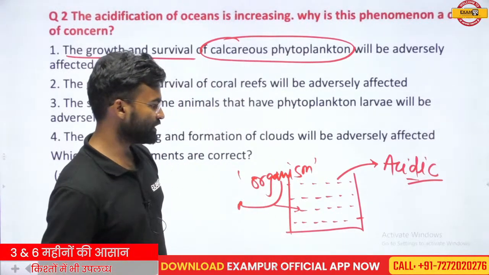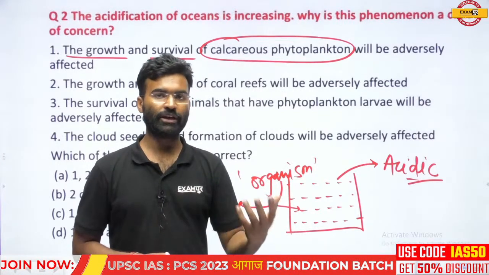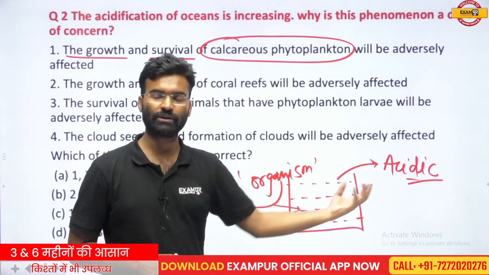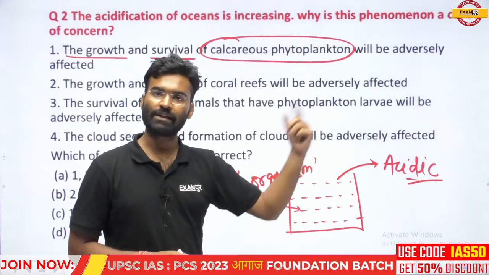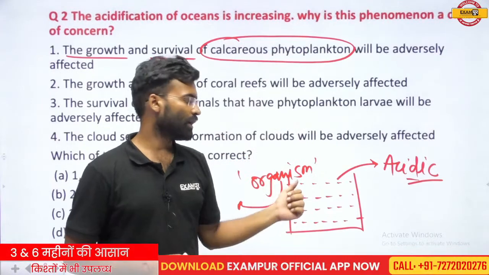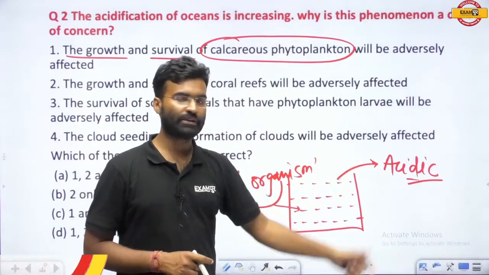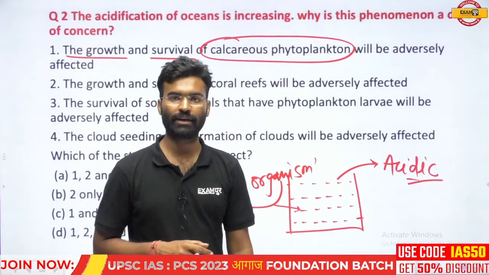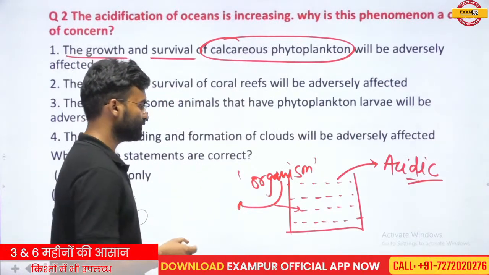The organisms that successfully adapt to the situation of this environment will survive. If the organisms are unable to adapt to the condition of this oceanic water or that particular environment, they will go extinct or they will start to die. Okay, they would die.